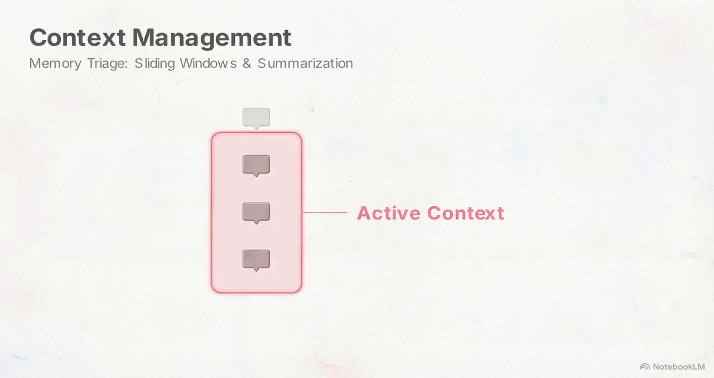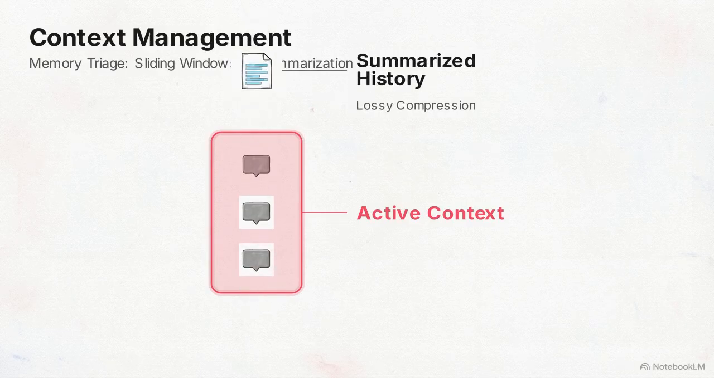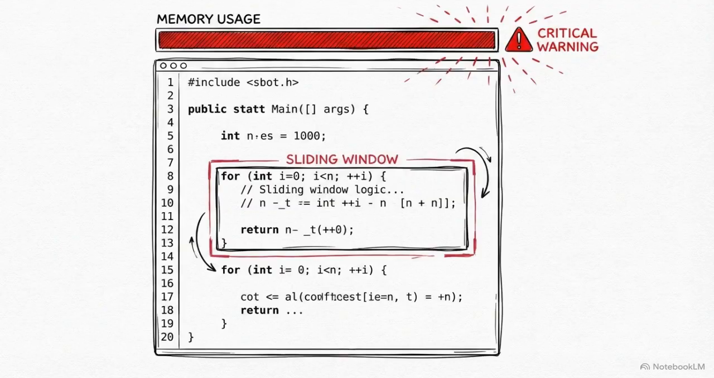Techniques like sliding windows, where only the most recent messages are kept, or hierarchical summarization, where older text is condensed, are strictly short-term management strategies. They delay token exhaustion. They do not solve it.